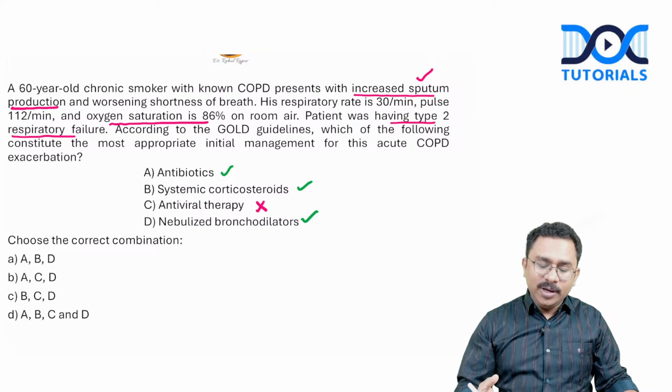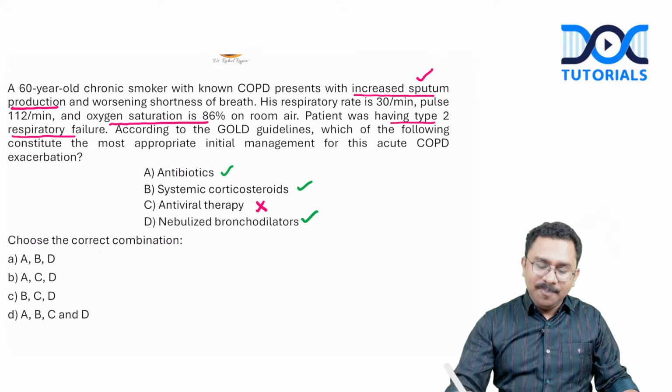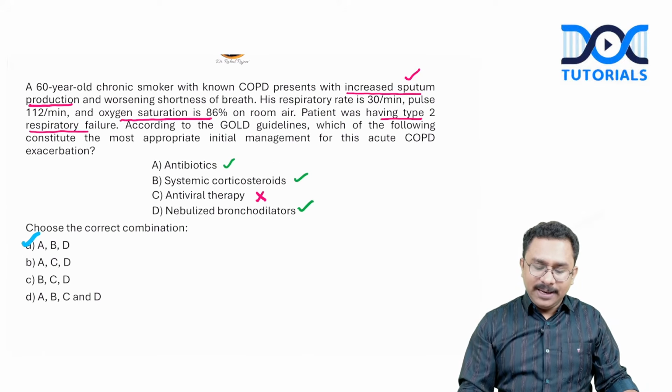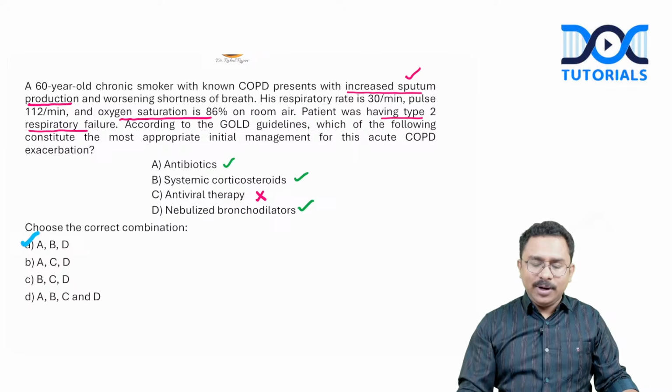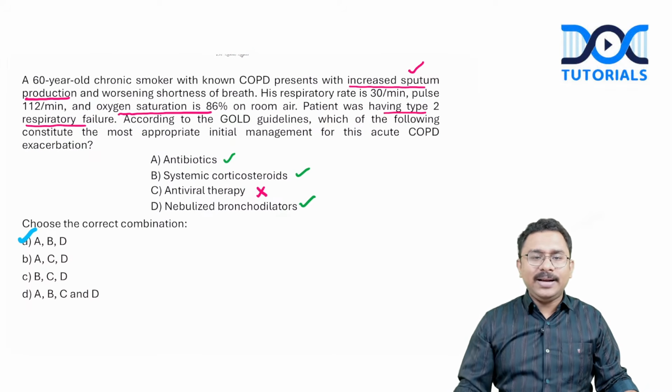So which of the following constitutes the most appropriate initial management? So that would be A, B, and D. This will be the answer, A, B, and D. Antibiotics, steroids, and nebulized bronchodilators. In my lectures, I have shown you the exact treatment guideline as well, and that is just what I am repeating out here. Okay, right.